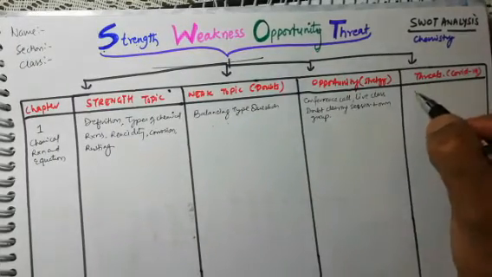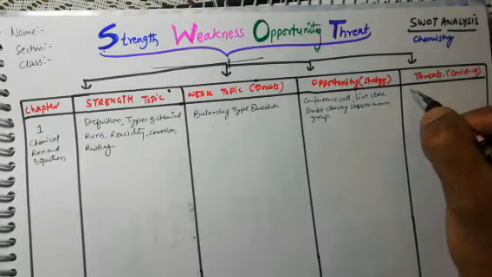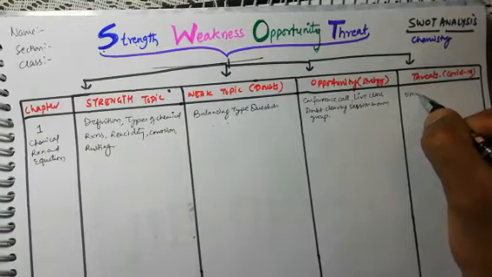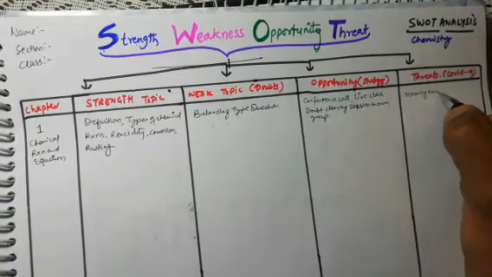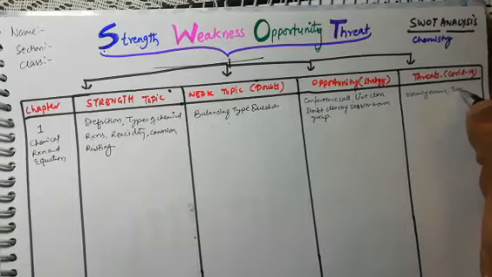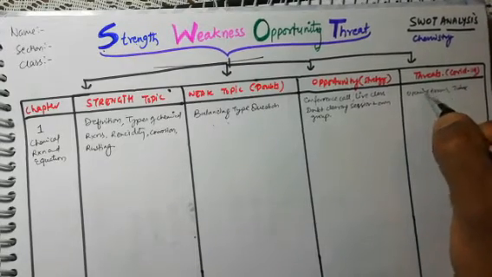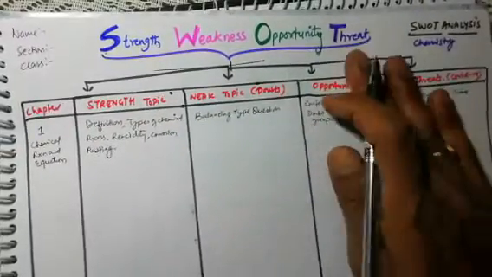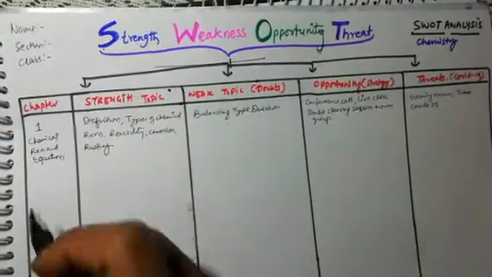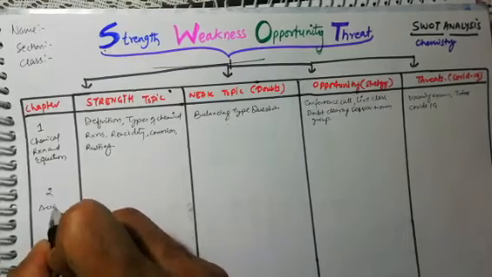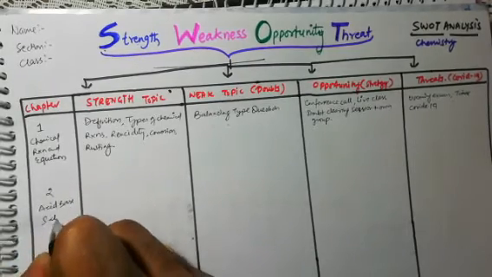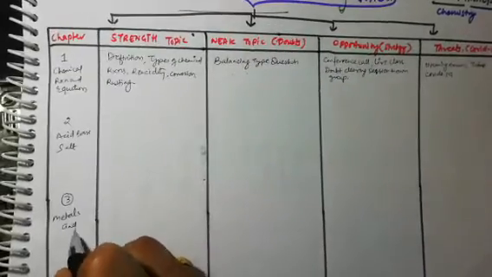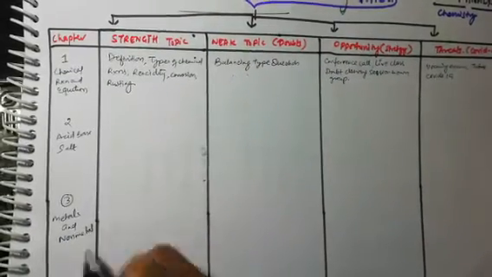Okay, then the threats will be, if you are still not understanding, the upcoming exam, or the time. It can be time, it can be, as I said, COVID-19. But you don't have to write these two columns. You just make these two columns, strength and weakness. Like this we will make chapter 2, acid, base and salt. Similar way you will make chapter 3, metals and non-metals. Okay, so hope you got it.